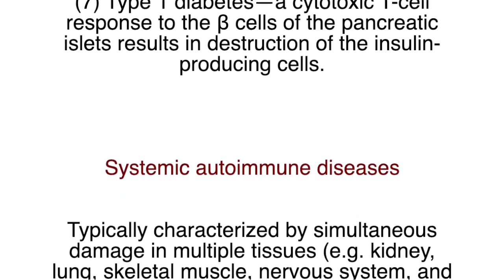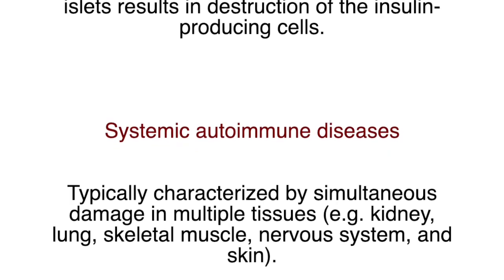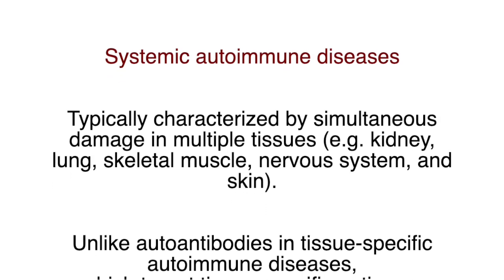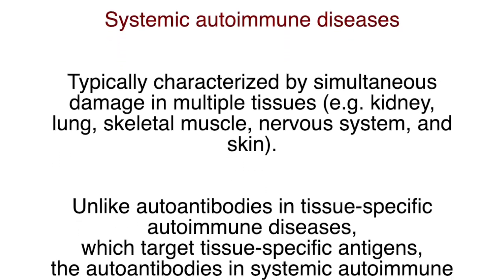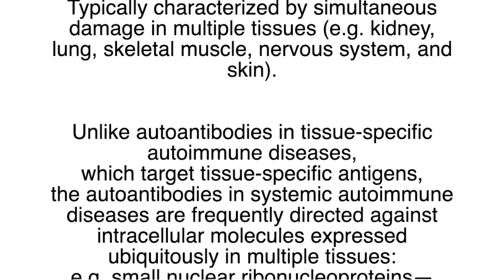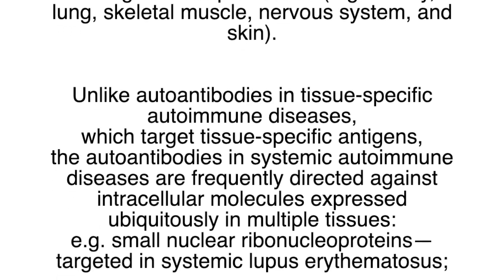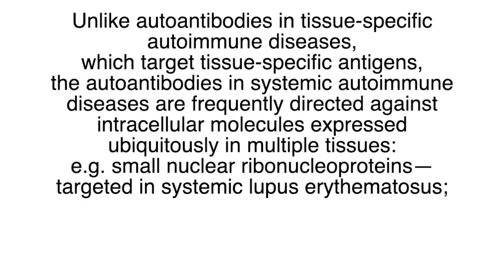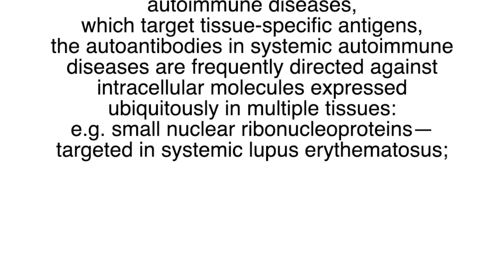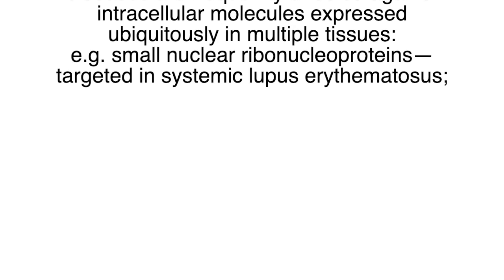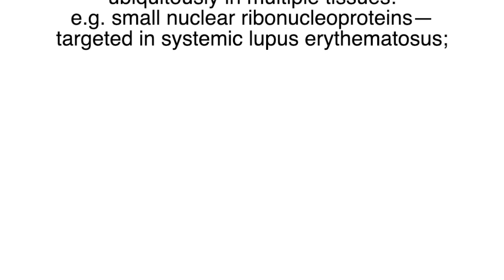Systemic autoimmune diseases are typically characterized by simultaneous damage in multiple tissues, for example kidney, lung, skeletal muscle, nervous system, and skin. Unlike autoantibodies in tissue specific autoimmune diseases, which target tissue specific antigens, the autoantibodies in systemic autoimmune diseases are frequently directed against intracellular molecules expressed ubiquitously in multiple tissues. Example, small nuclear ribonucleoproteins targeted in systemic lupus erythematosus.